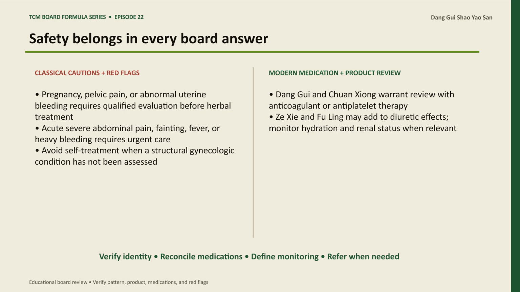Modern medication review includes: Gui and Chuan Xiong warrant review with anticoagulant or antiplatelet therapy. Ze Xie and Ling may add to diuretic effects. Monitor hydration and renal status when relevant. Use a verified product. Document the complete medication and supplement list. Set monitoring parameters, and refer when red flags exceed the scope of routine herbal care. Formula names do not guarantee identical composition or concentration across products.